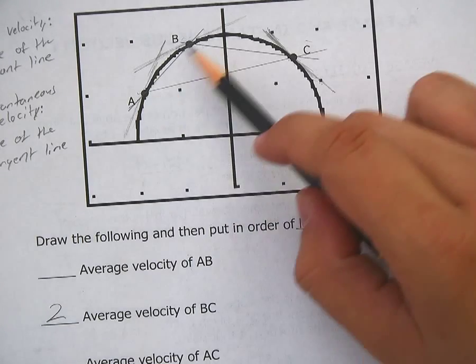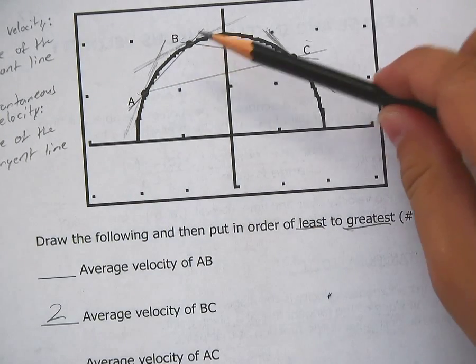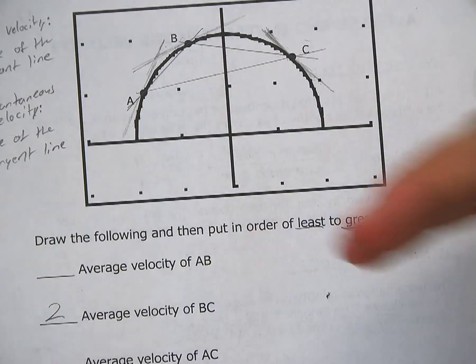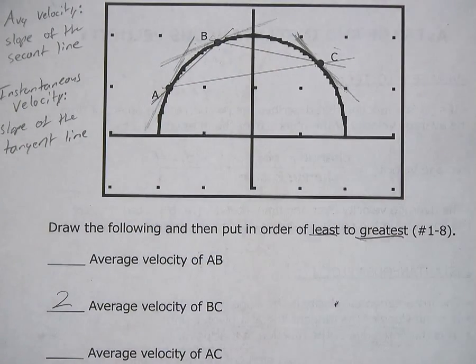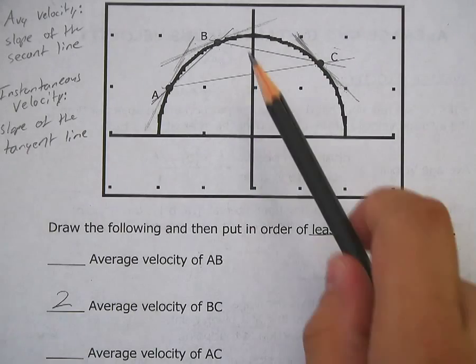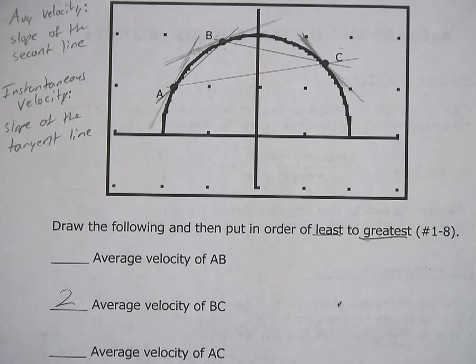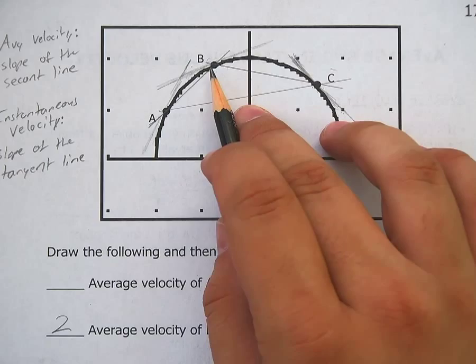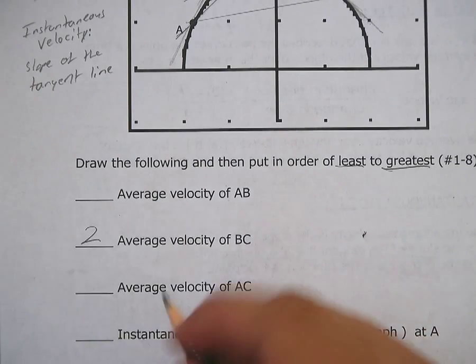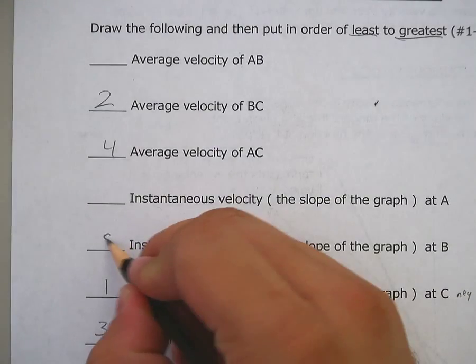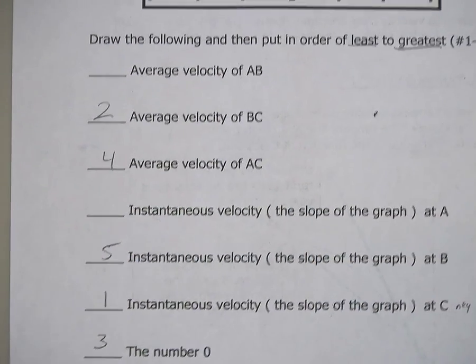Then you've got A to B, which is actually much closer to 1. The question is, which one is the least steep? Which one is the closest to 0? And honestly, I'm going to be looking at something either B or A to C. So going through this here, what I would say is that A to C is less steep than B is. So I'm going to go down here and I'm going to call A to C number 4. And I'm going to call the instantaneous velocity at B number 5. I'm looking at less steep to most steep.